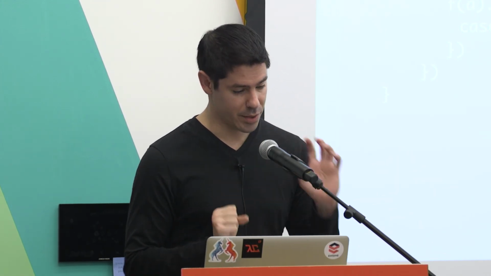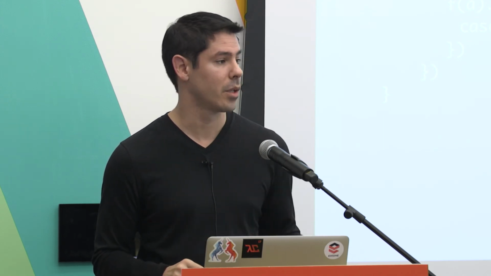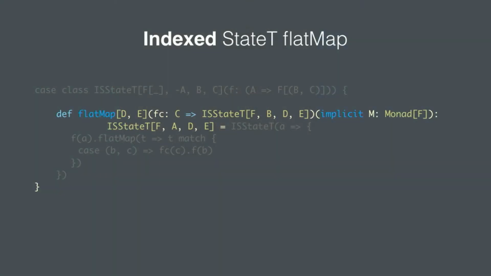Instead of having a state that you update that's the same type, you have a state that you update that's a different type. And you can see how this actually works in the flat map. It's the same flat map, but the types just have to line up.